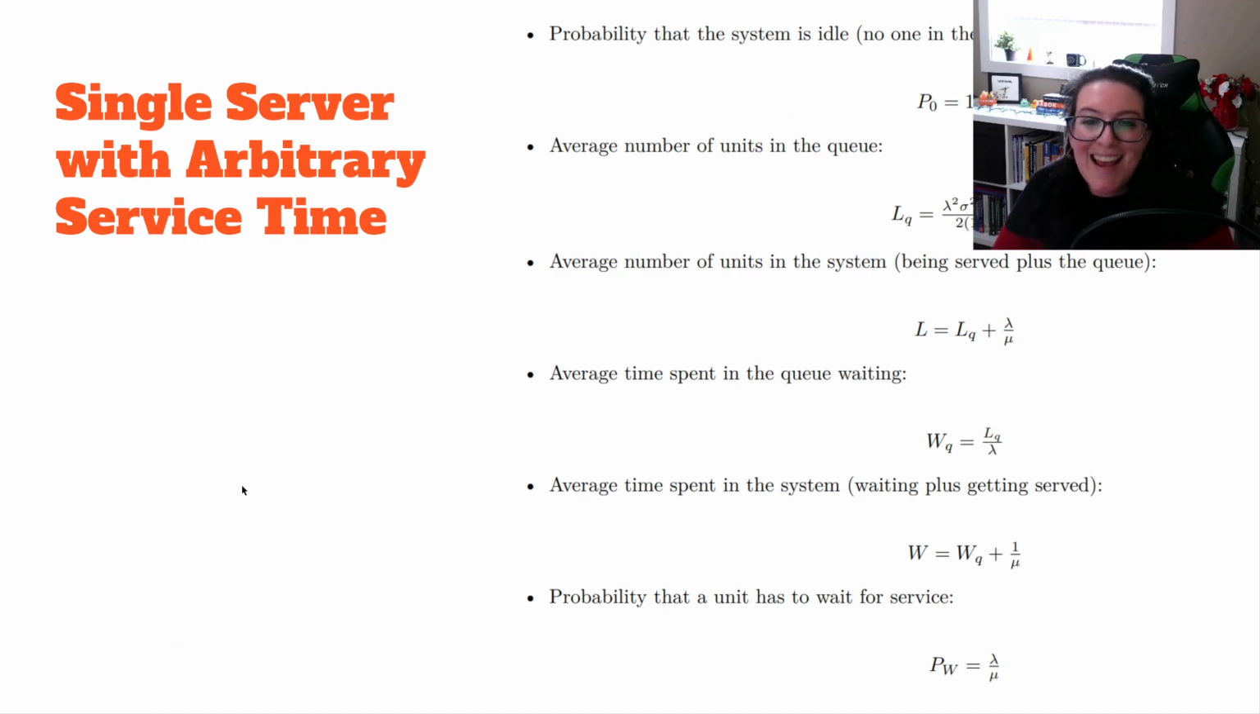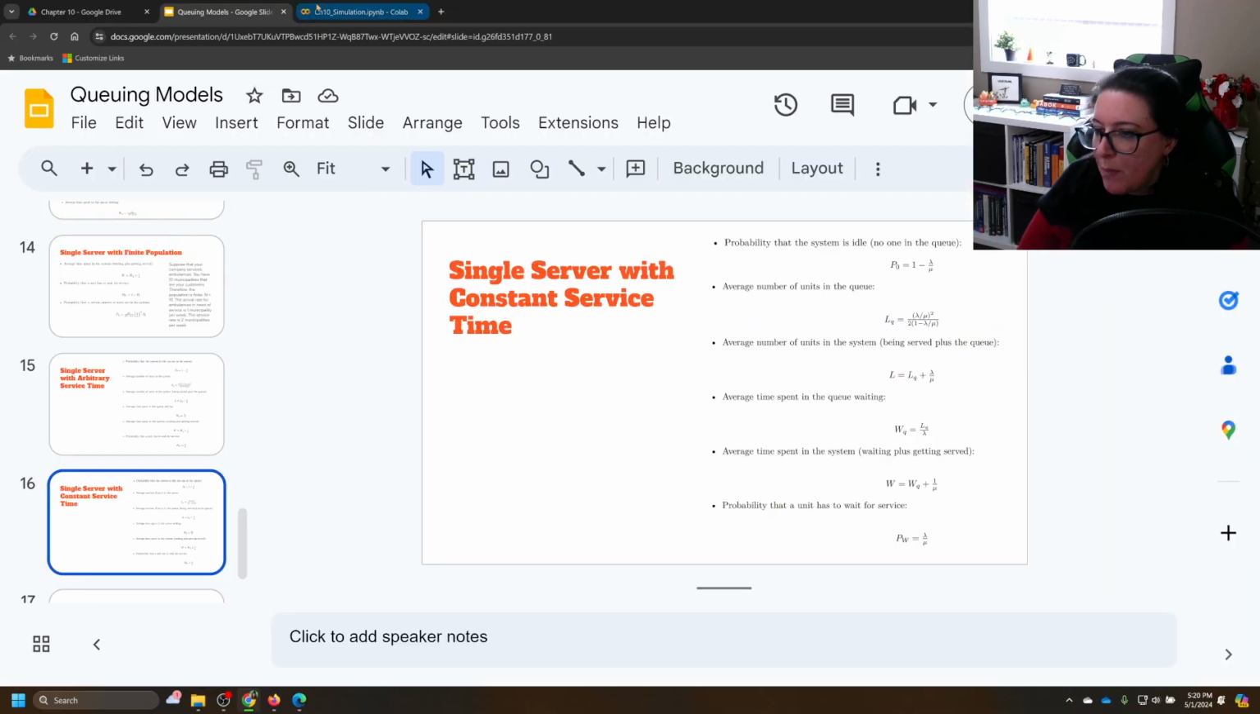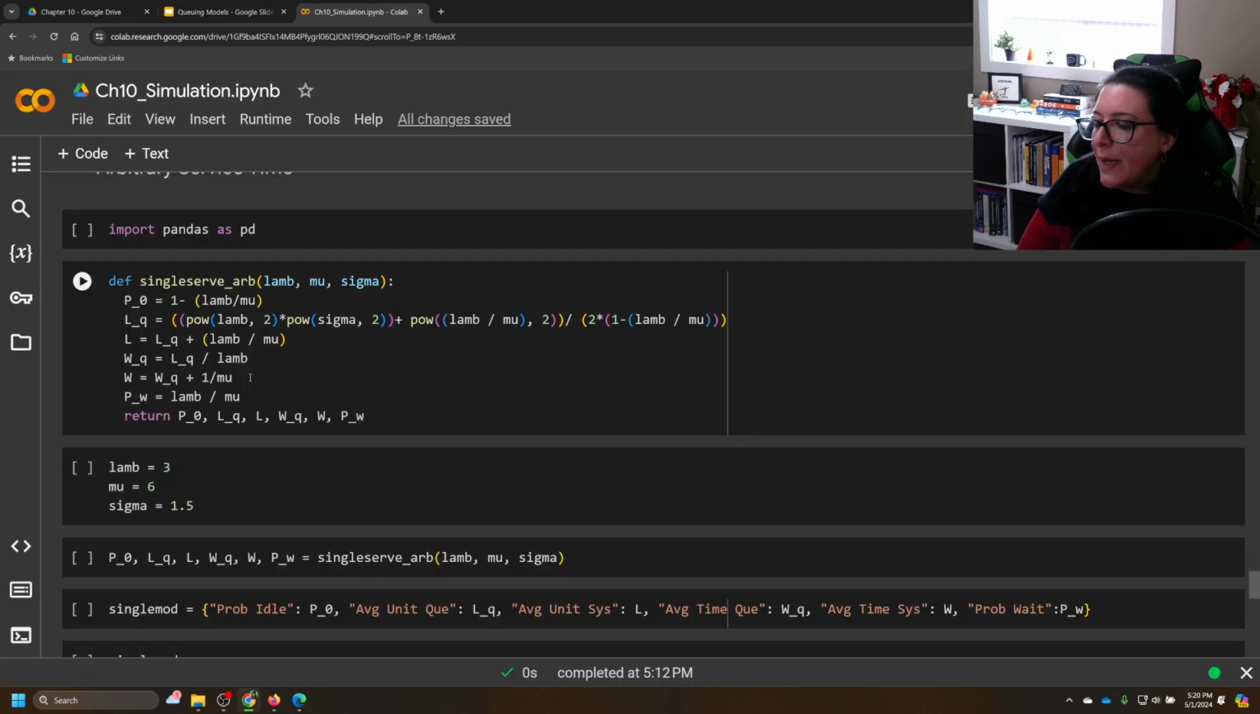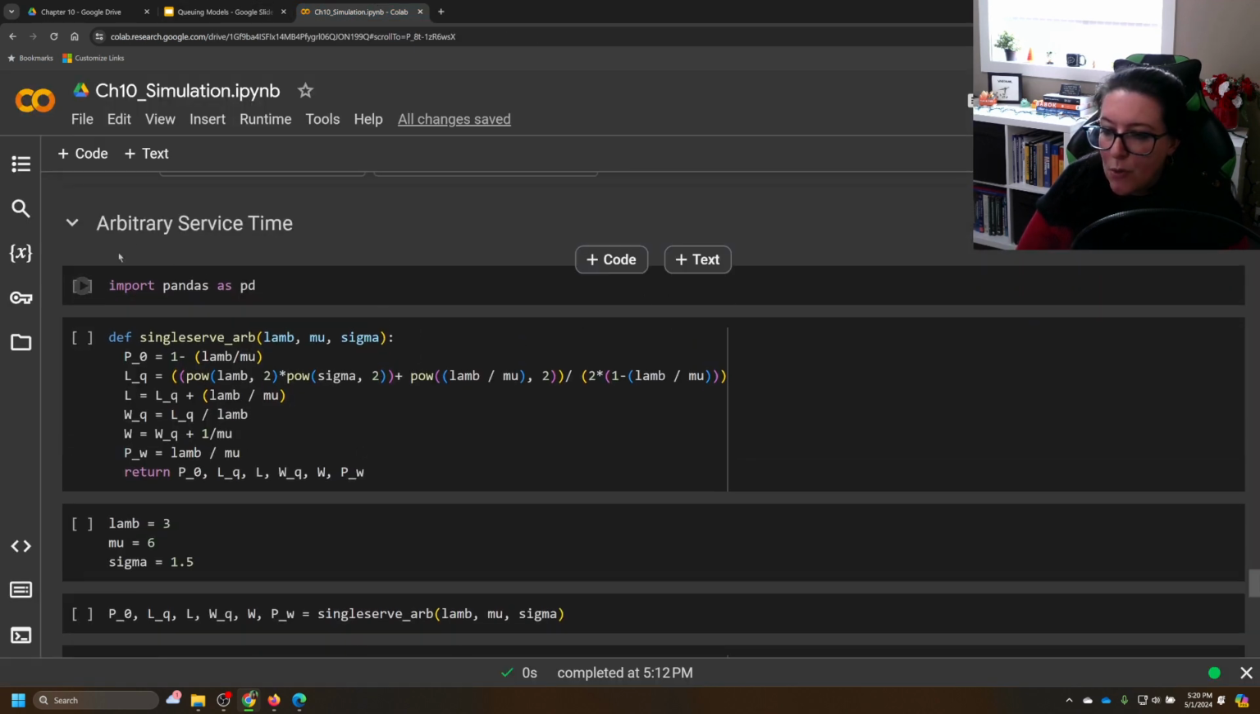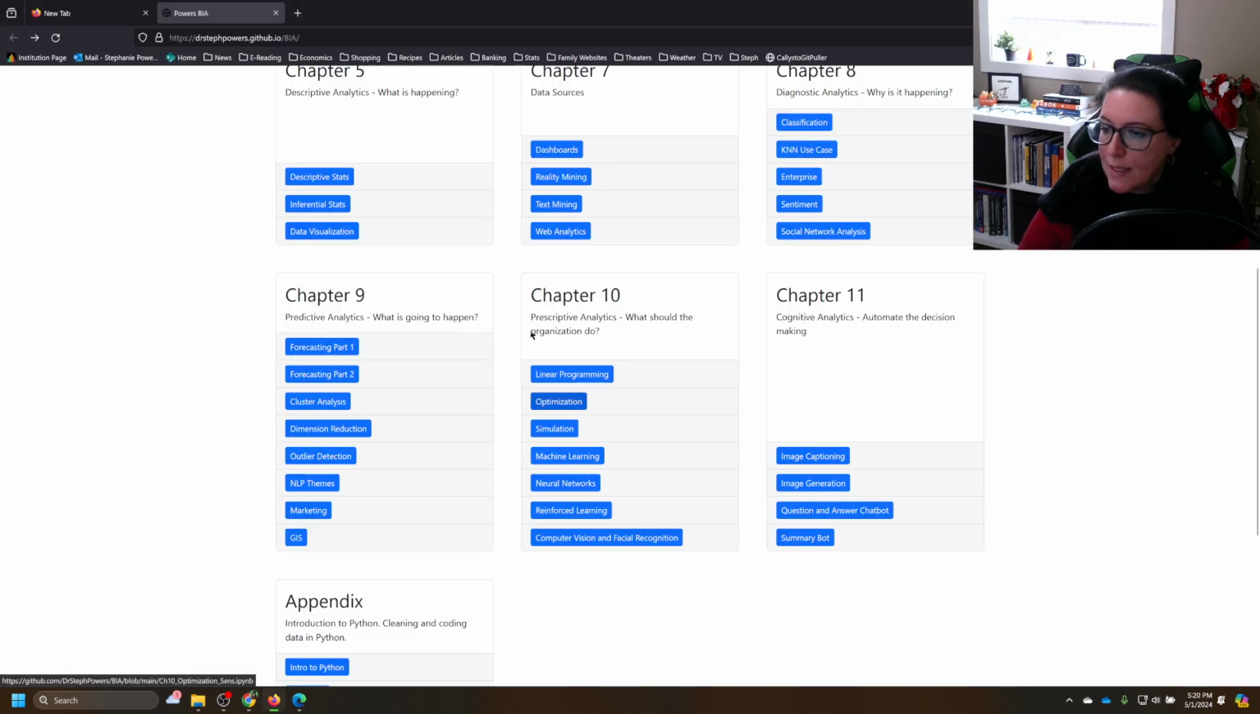And so let's take these and let's go into Python and do those calculations and see what we come up with. All right, so to do these in Python, we are going to do arbitrary service time. Again, you will find these at drstephpowers.github.io/BIA under the simulation workbook here. Open that in Google Colab, save a copy so that you can edit it.